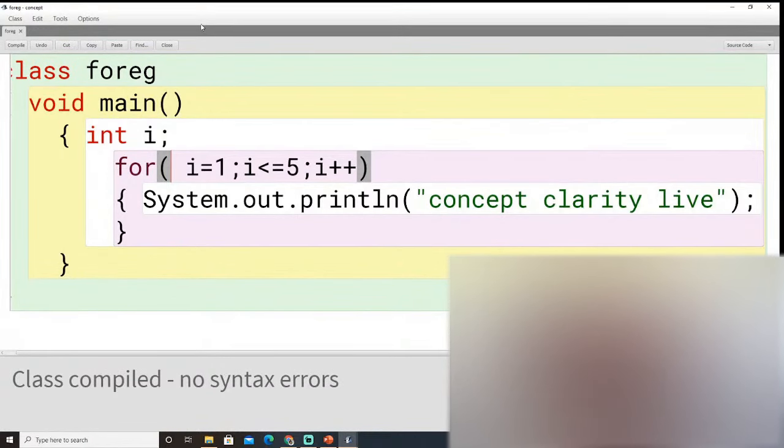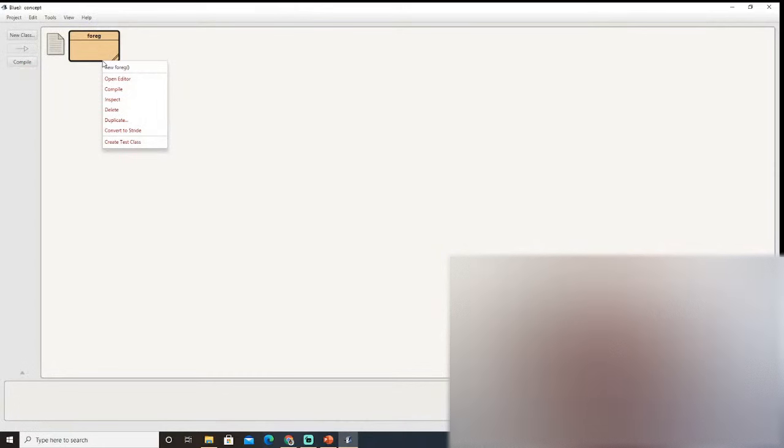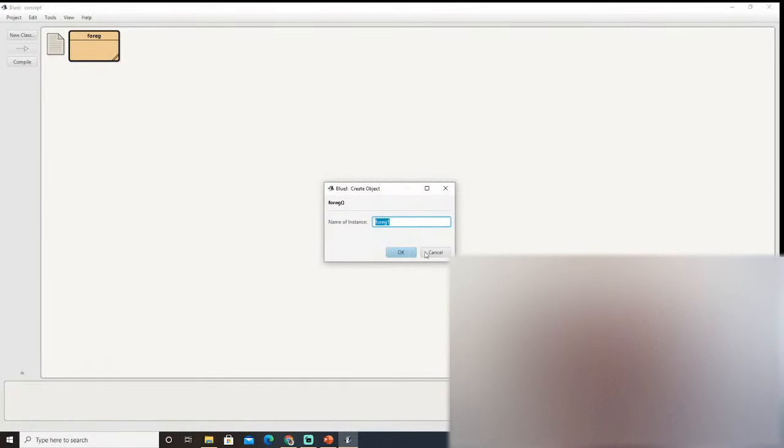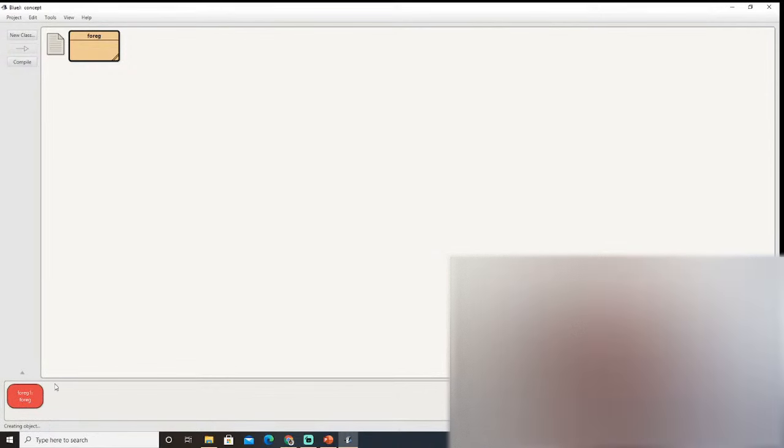Okay, so now let's just close this. Right click, you have to create the object. You can see here the message has been written, create object. I will create the object. This is the object being created. In the previous class I told you we can create n number of objects for a class. Do you want to see it in a visual manner? You can see I can create n number of objects. Okay, there are n number of objects.